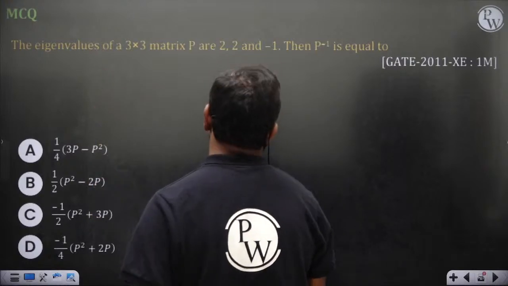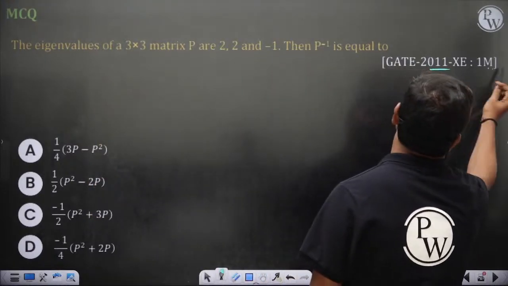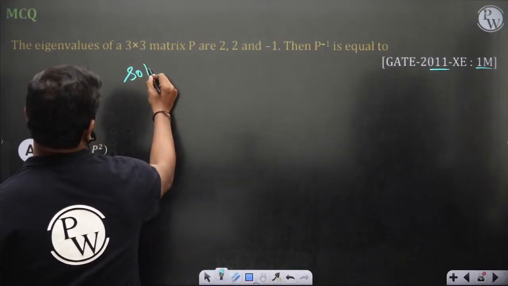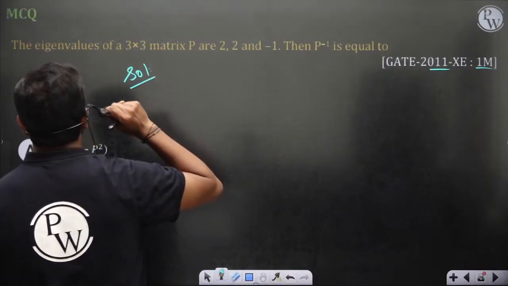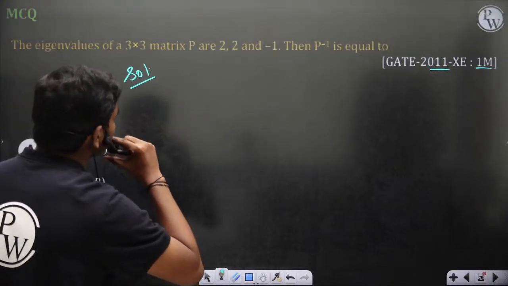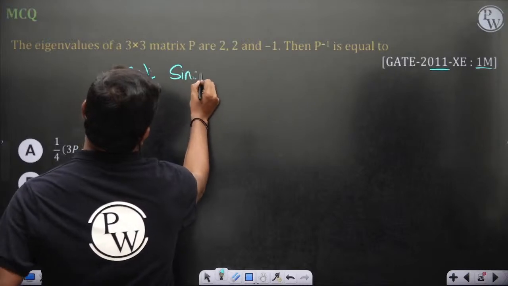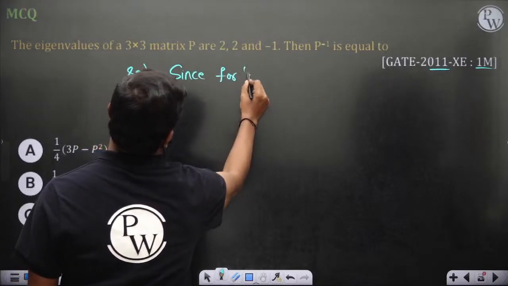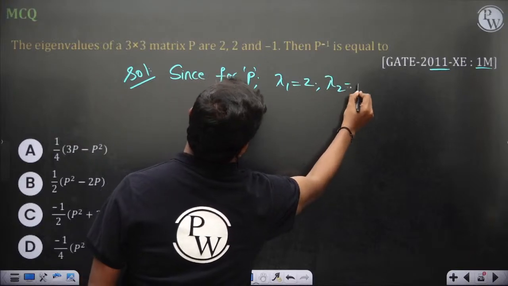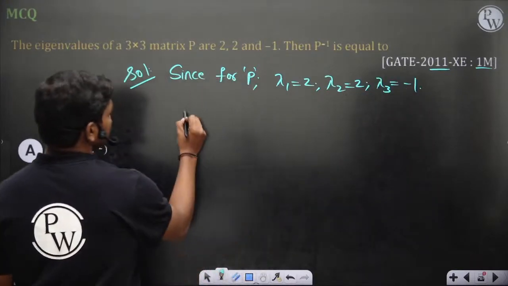Solve this question. 2011 again, 1 mark. The eigenvalues of a 3 by 3 matrix P are 2, 2, minus 1, then P inverse is equal to. So since for P, lambda 1 is equal to 2, lambda 2 is equal to 2, lambda 3 is equal to minus 1, therefore